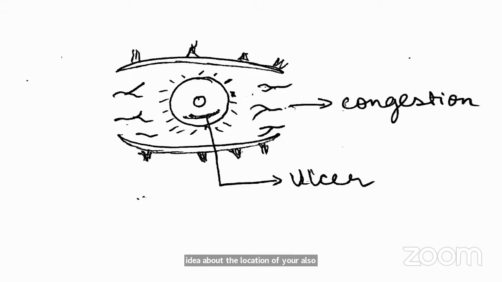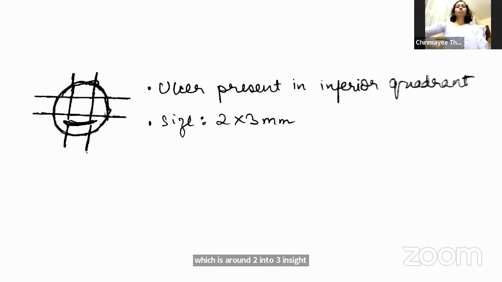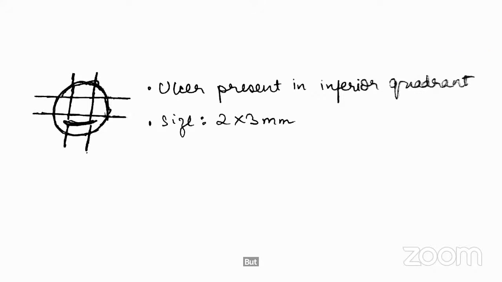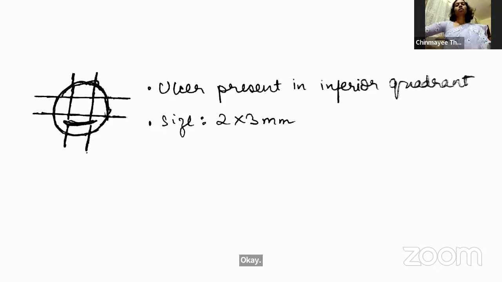Ma'am, so here we find that the eyelids are normal, but there's matting of the cilia. Then there is also a diffuse congestion with both circumcorneal as well as conjunctival congestion. In the cornea, we see that in the inferior quadrant, there is an ulcer, which is around 2 into 3 millimeter in size. Then this is how the ulcer is present in the inferior quadrant.